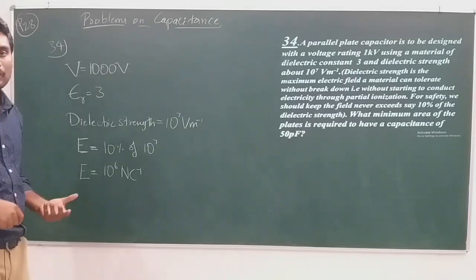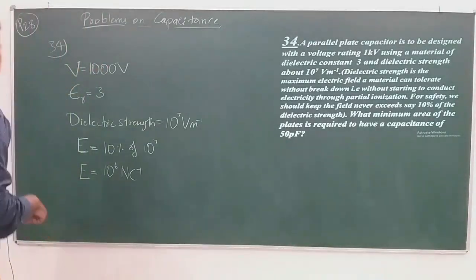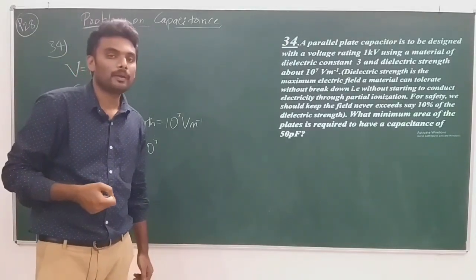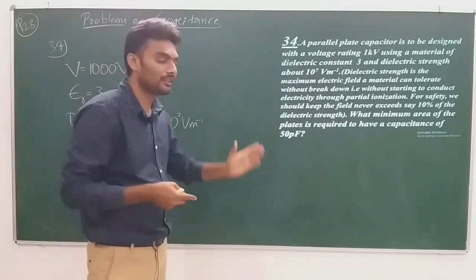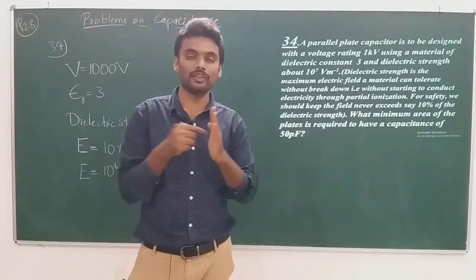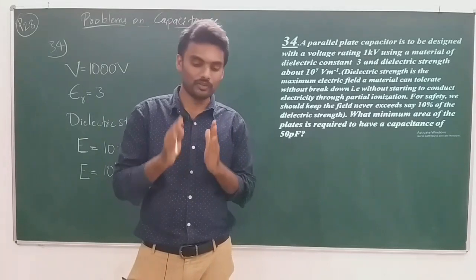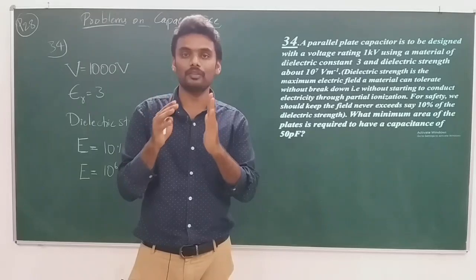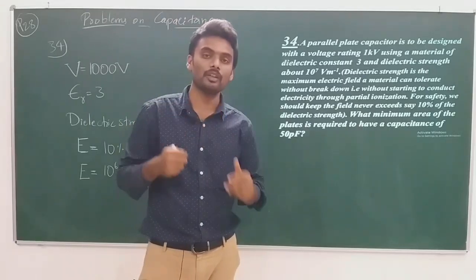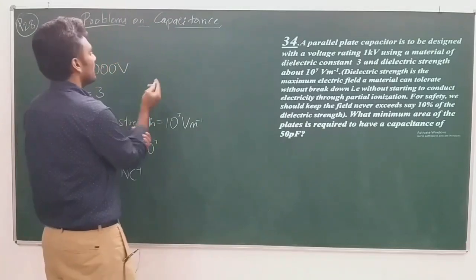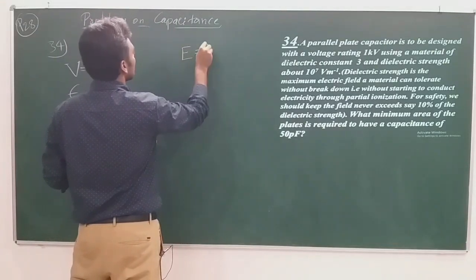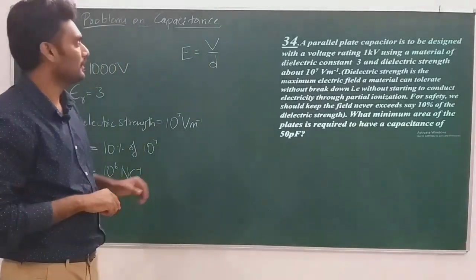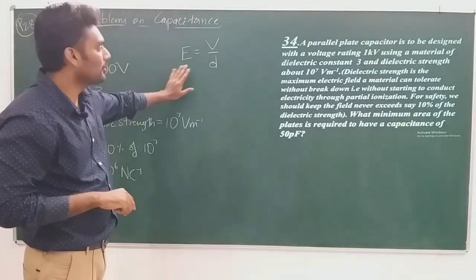We can make use of one more unit of E, the other unit which can be derived from the formula E is equal to V by D. Since the electric field set up between the plates of the capacitor is uniform, because of uniformly distributed charge on both the plates, parallel plates, sheet, 2 dimensions, the field should be uniform. So for a uniform field like that, electric field E is given by V by D, where D is the distance between the plates. This is the formula which helps us in solving this problem.